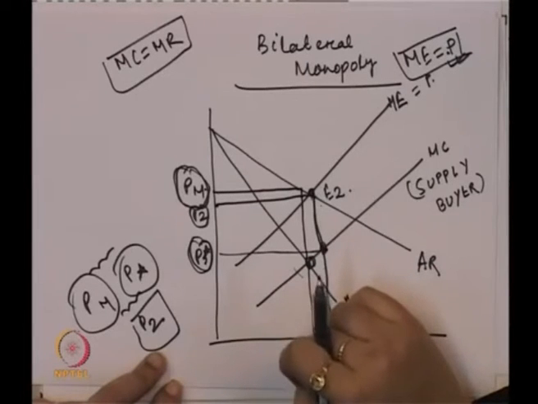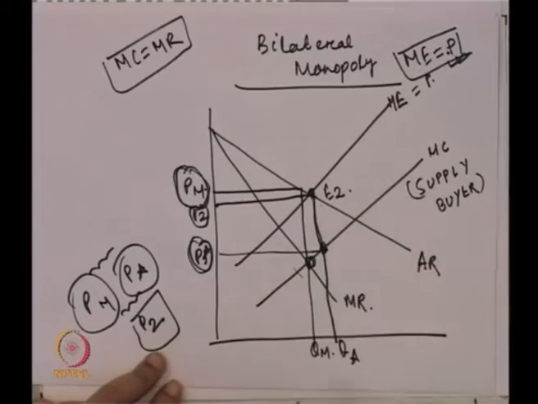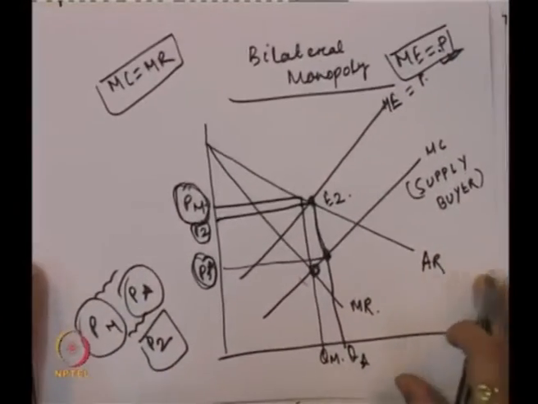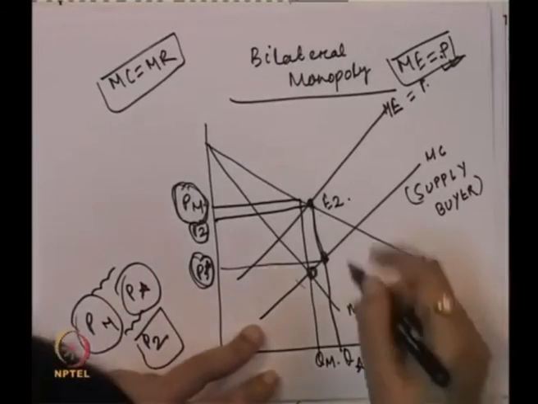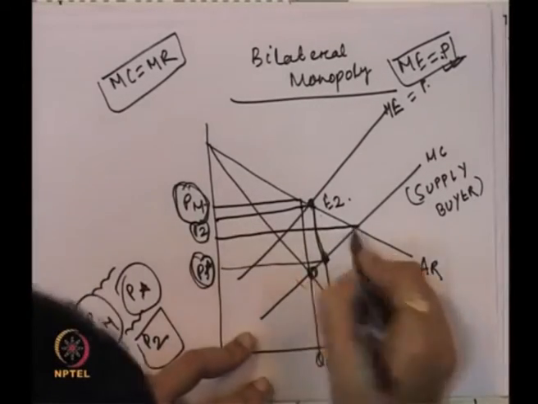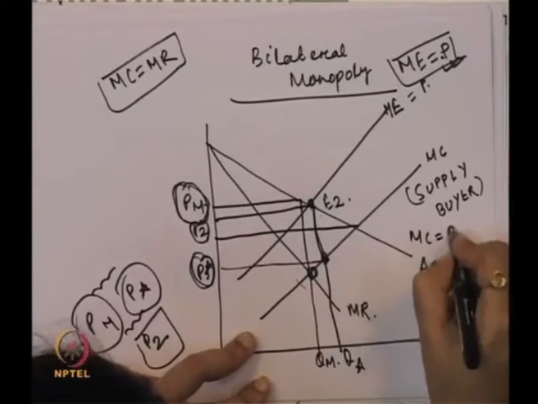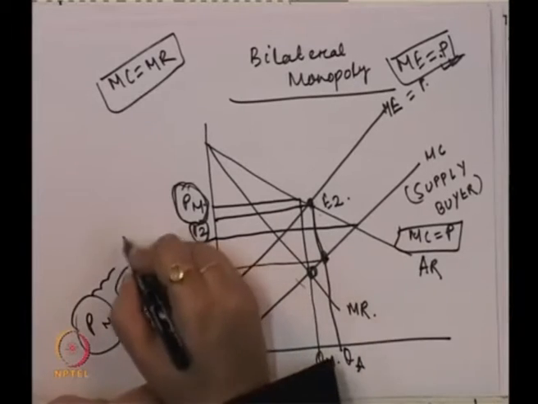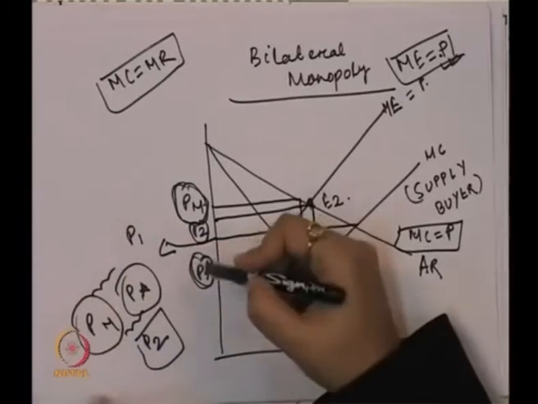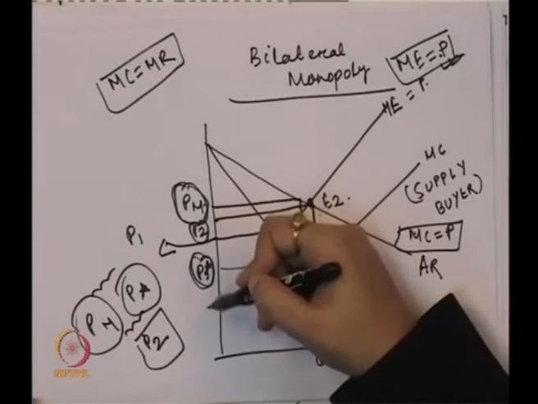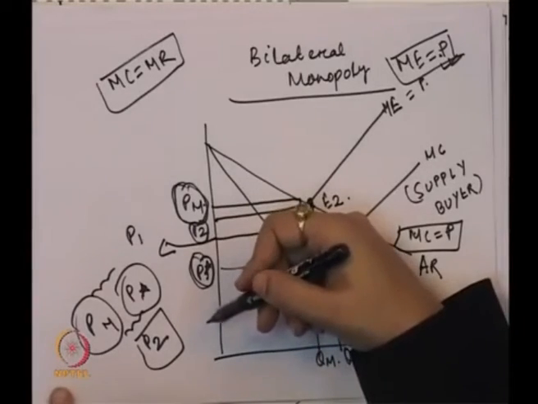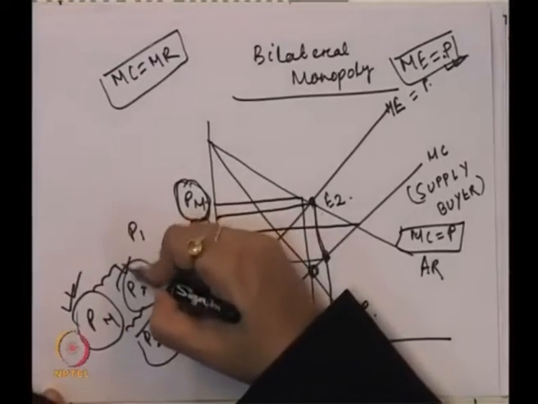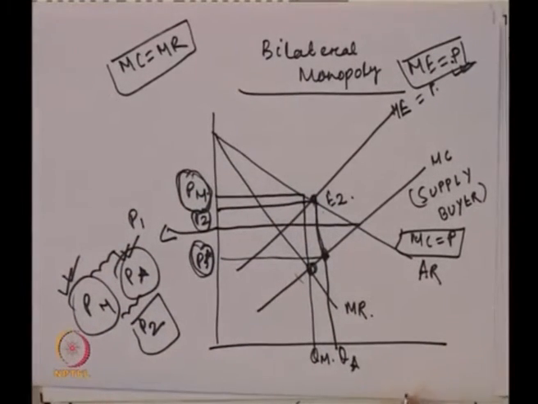Now what is the level of output? Maybe there is one more suggestion, if this is P2, there is one more suggestion that may also come, the competitive price, that is P2, where MC is equal to P. This is the competitive price. So maybe they can also zero in on a price P1 which is between P star and PM, and that is decided on the basis of the bargaining strength of the monopolist and the bargaining strength of the monopsonist.